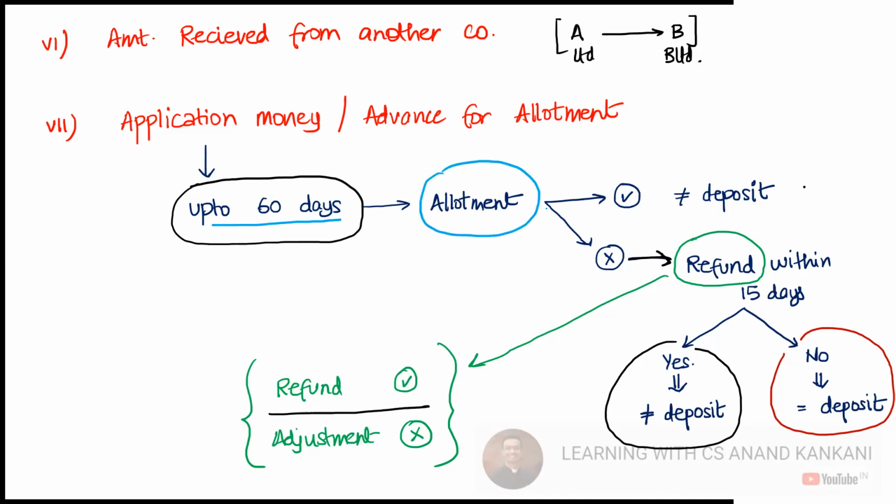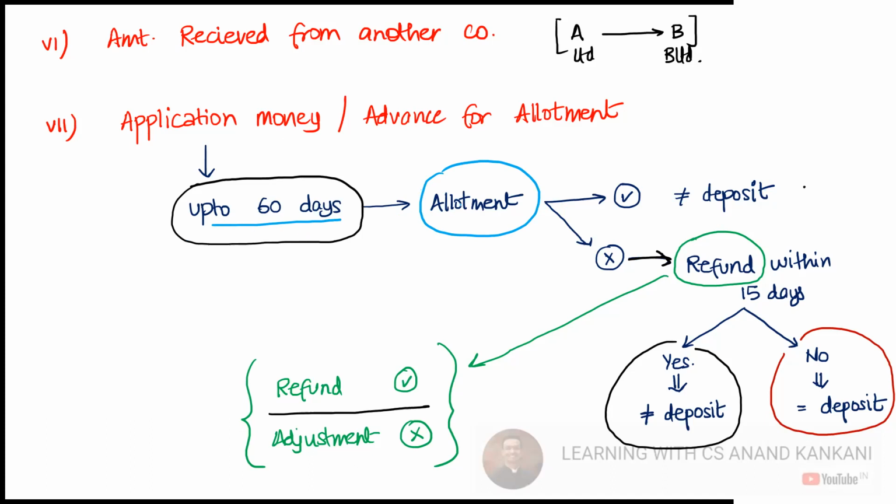If the company does the allotment, then it is absolutely fine. The allotment is done, so it is not considered as a deposit. For 60 days, you kept the money, but still it will not be considered as a deposit because within 60 days, the allotment has been done.